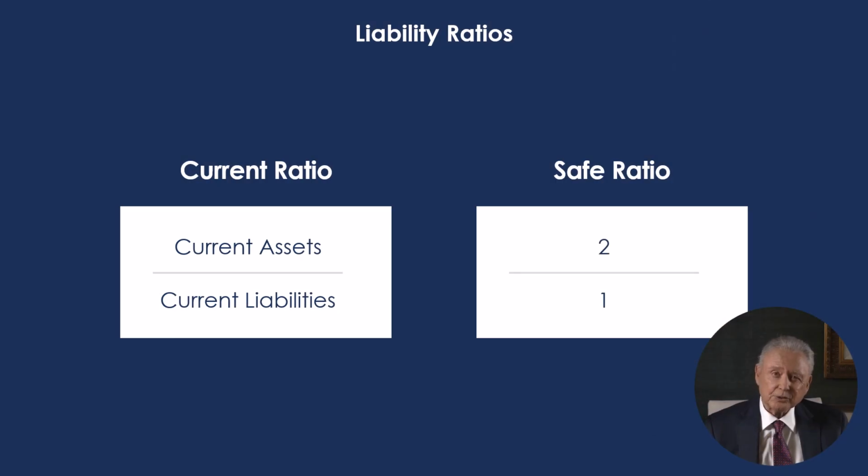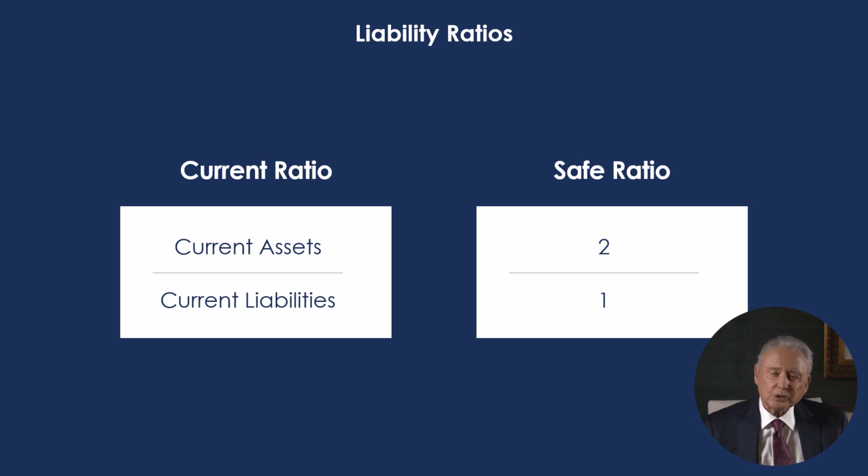Consider this ratio: current assets divided by current liabilities. Let's assume current assets are $100,000 and current liabilities are $125,000. By calculating that simple ratio, called the current ratio, we learn that the company is headed for a cash crunch. It doesn't have enough current assets to pay its current liabilities.